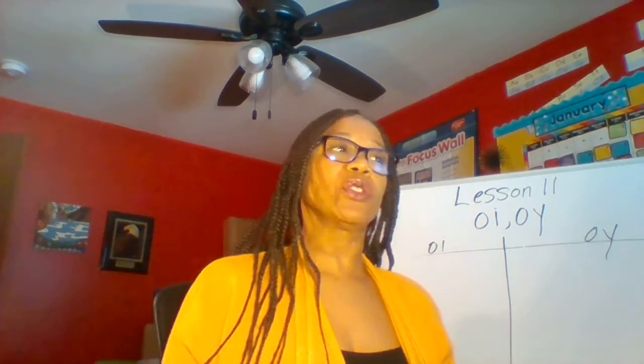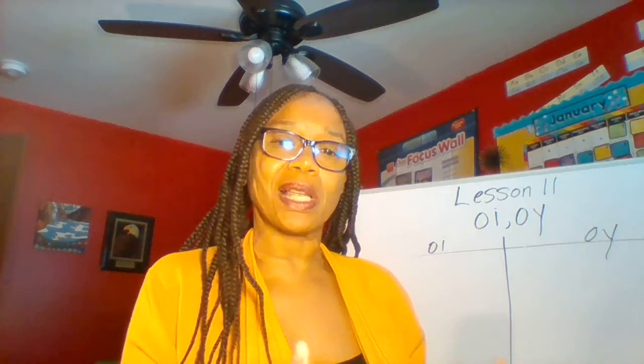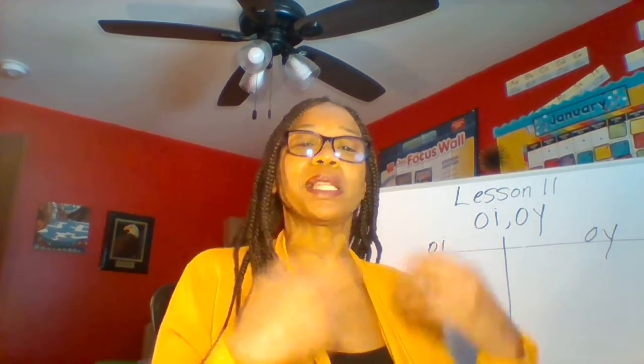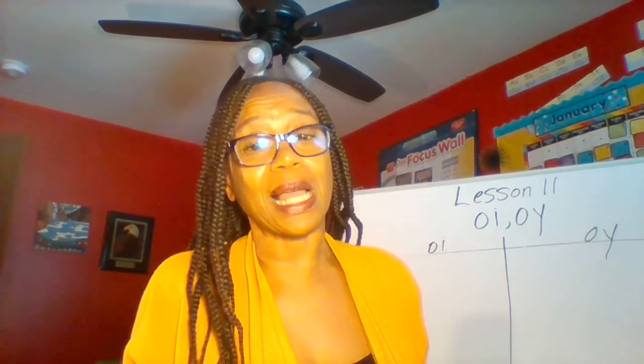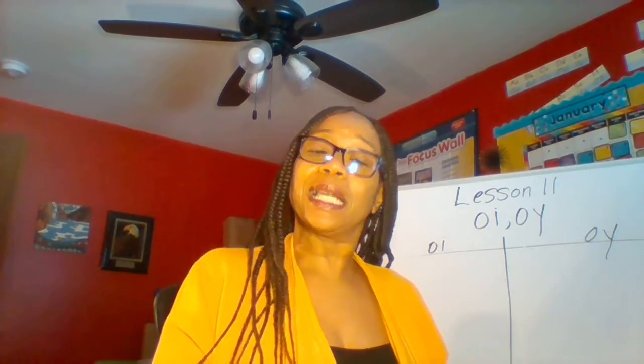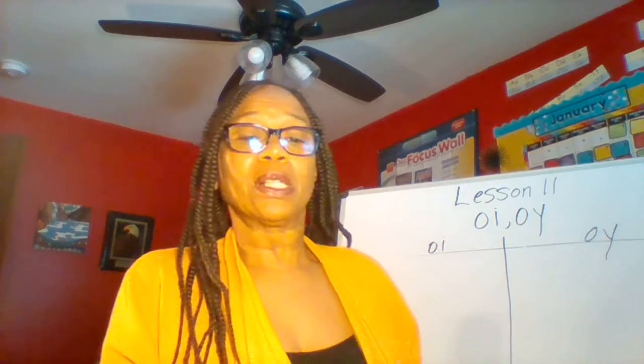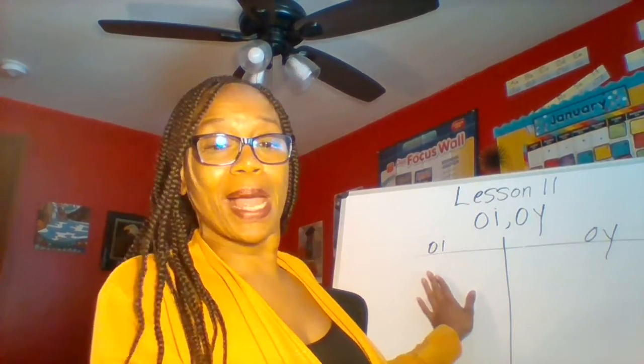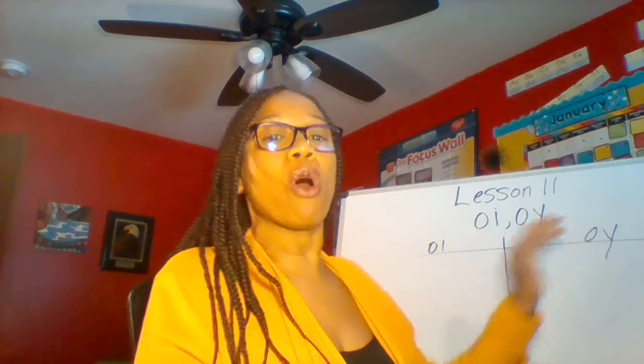And these words, when you hear them, if that oi sound is at the end, they rhyme. If that oi sound is in the middle, of course, it's the middle sound. And if it's at the beginning, it is the beginning sound. So no matter where it is, we're going to sort words by O-I and O-Y.